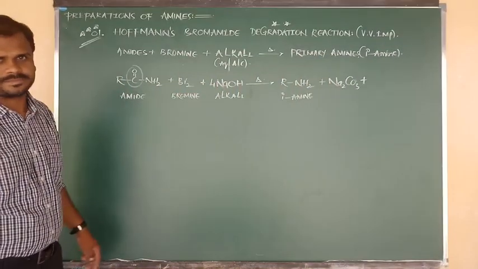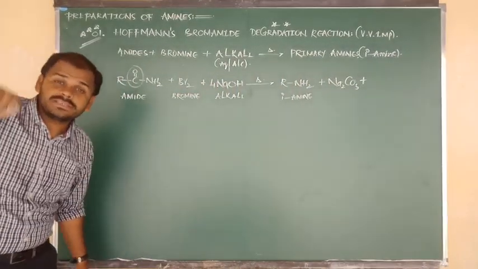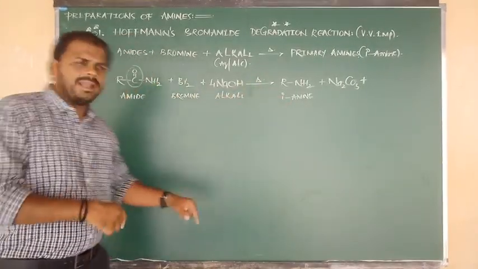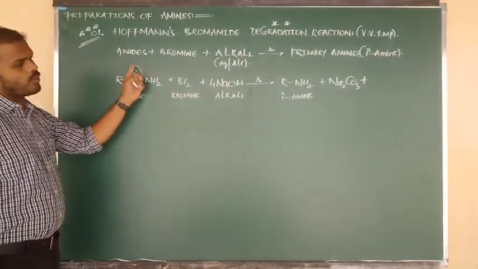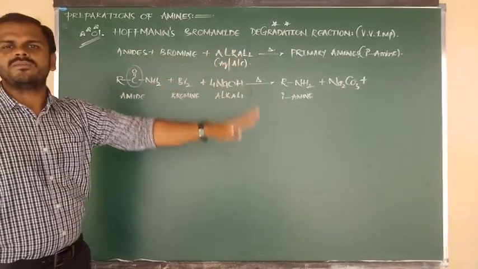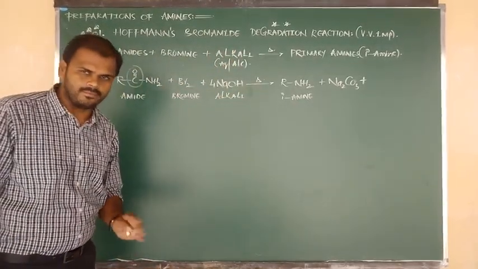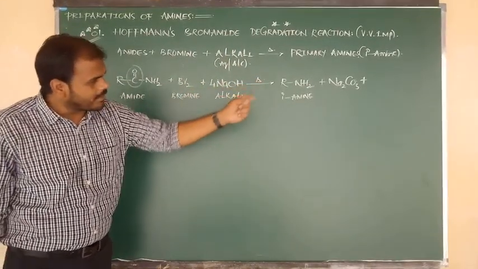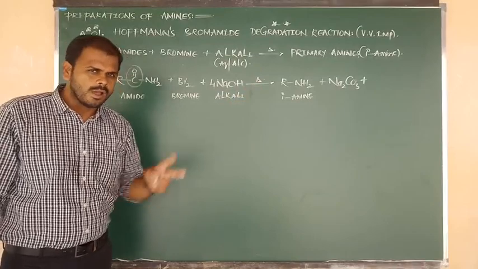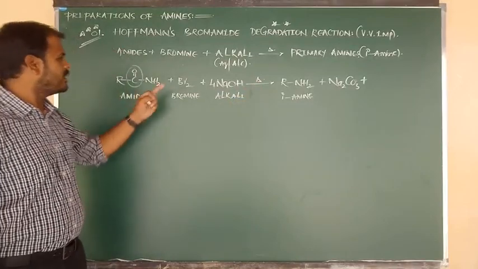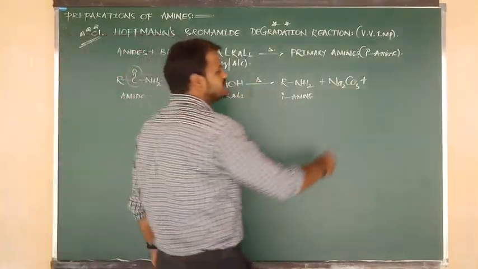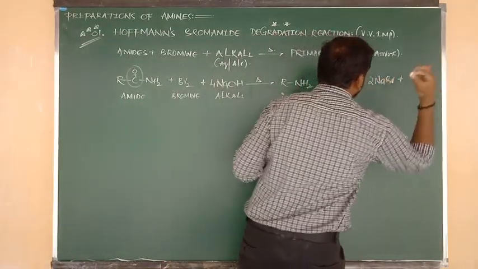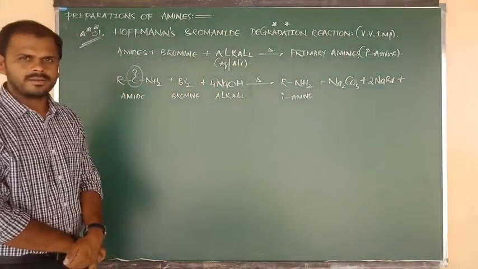Very important. So during decarboxylation also what happened? The CO2 group was removed in the form of Na2CO3, but here in the Hofmann reaction, the CO group undergoes degradation, again in the form of Na2CO3. Very good. The number of sodiums is 4. There, how many sodiums are there? 2. Remaining sodiums are 2 and remaining Brs are 2. So 2 moles of Na plus and 2 moles of Br minus. We can write the product as 2 moles of NaBr.